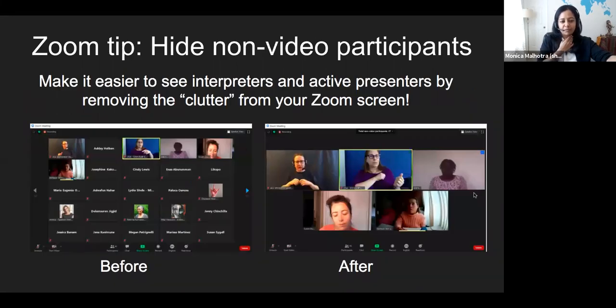A little bit more to elaborate on the hide non-video participants feature. We do have many people joining us today, and we'll only have a few screens on, so to make sure you get the very best view of the interpreters and active presenters, you want to remove all the clutter of the black screen boxes from your Zoom screen. On the left is a picture of Zoom with many black boxes with people's names and some active presenters and interpreters. On the right is an image of just the presenters and ASL interpreter. You can go to the next screen.